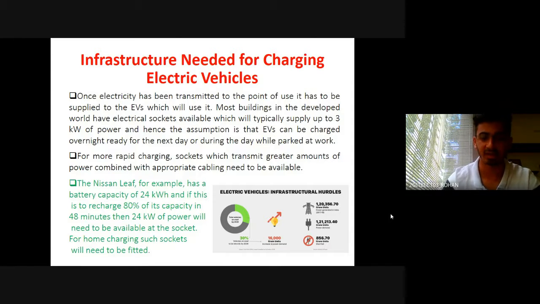Then comes the maintenance. The maintenance should be taken very carefully because it is electrical, due to which maintenance plays a very important role. High power will be transmitted through the connections and all.